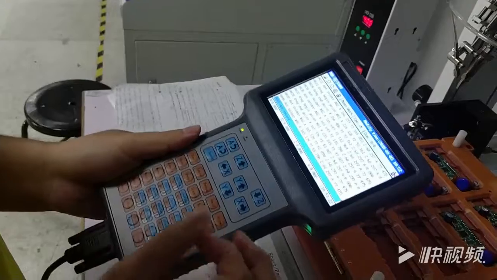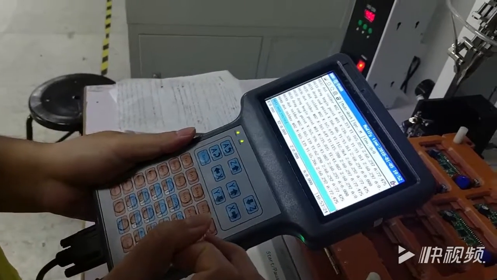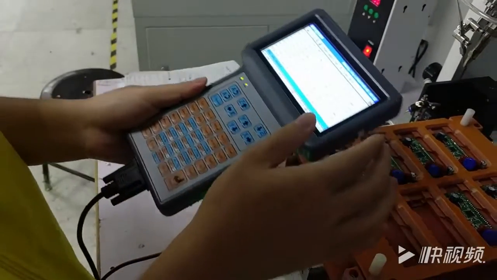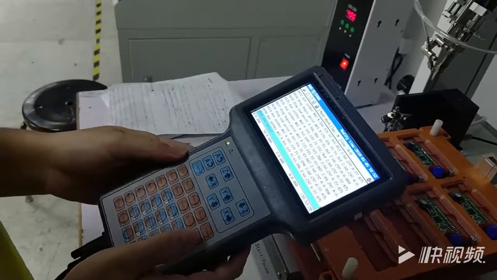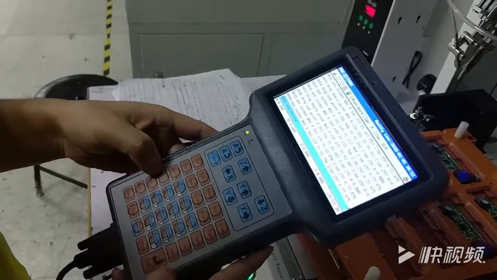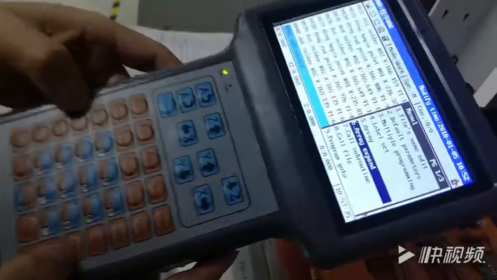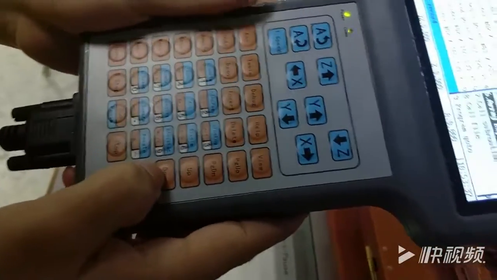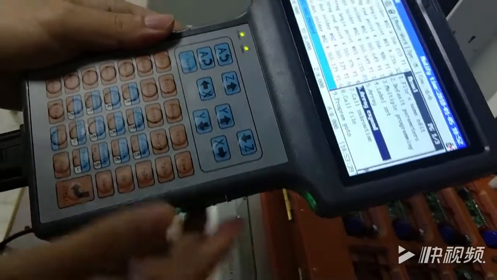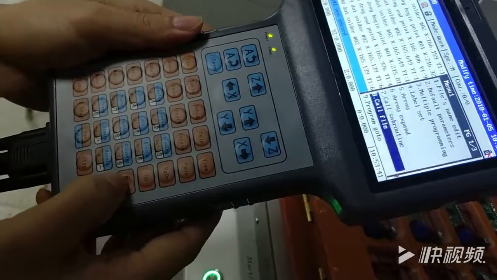Now we can make a soldering clean program. Press menu 1. Actually, it's the same with YE station soldering program.